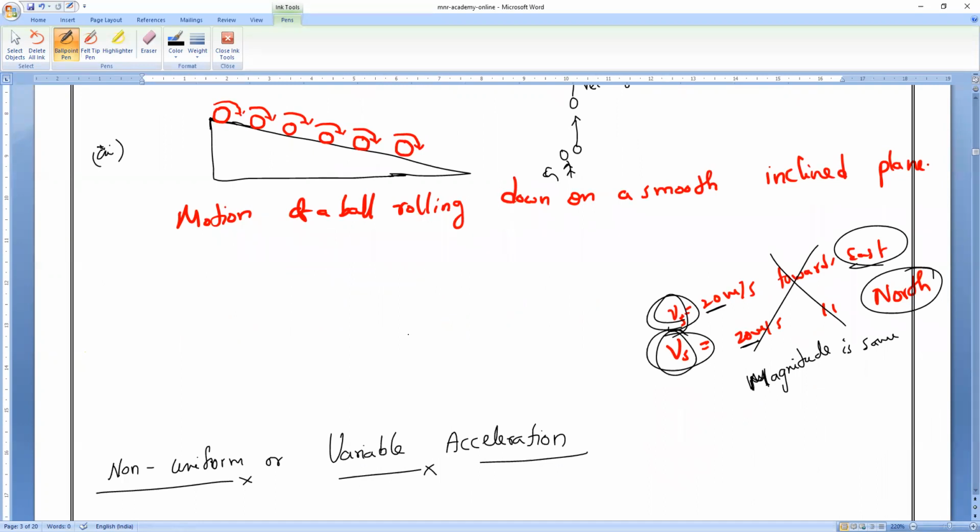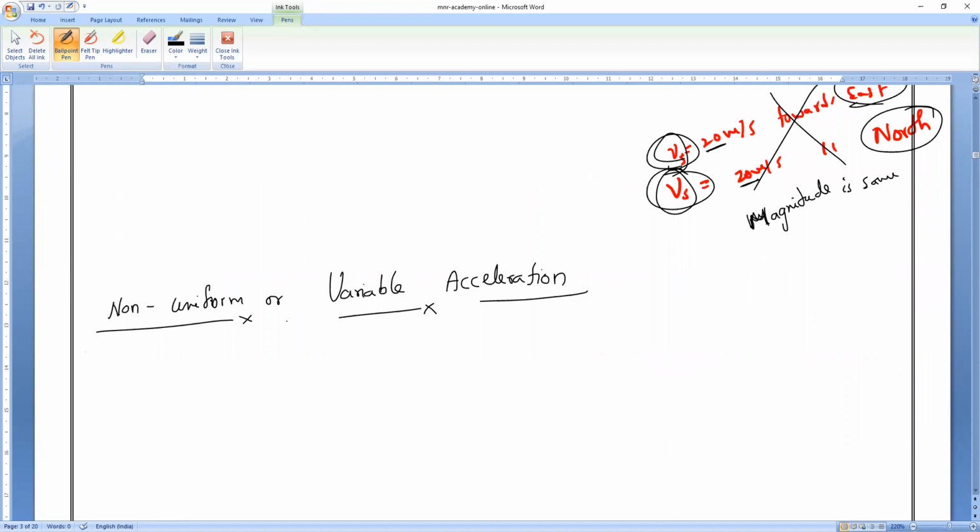Now, non-uniform or variable acceleration. Now you are traveling on a busy road, like in Chennai or even Pudukottai, traveling in a car. Are you said to be in uniform acceleration or non-uniform acceleration? Non-uniform. So it is impossible to go with uniform velocity.